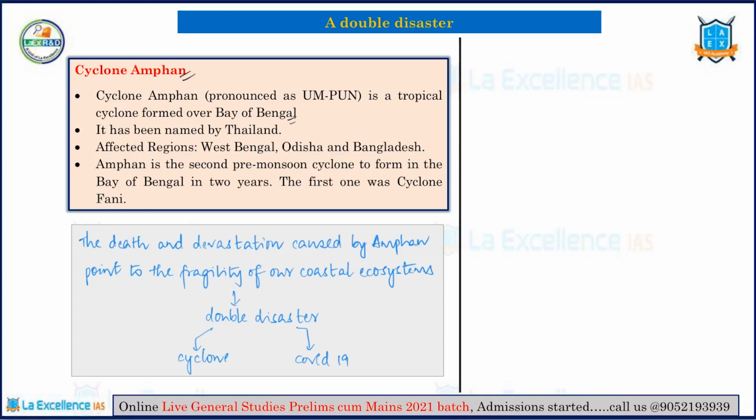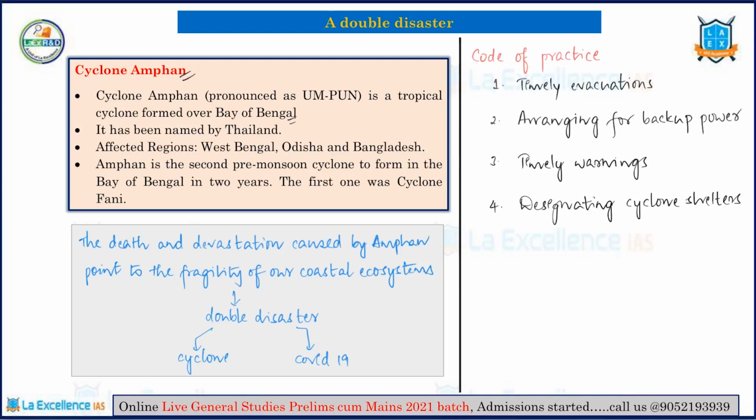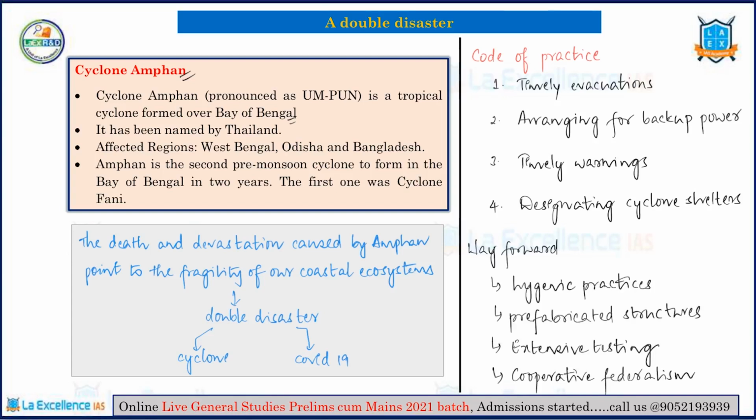But we have a good amount of rules which tell us to the dot what is to be done. For example, there is something called a code of practice, which has to be followed during a storm. It has a certain set of measures that have to be taken. Firstly, you have to immediately look forward to evacuation. The second thing you have to do is arrange for backup power. The third thing is to warn the people in the vicinity that there is an incoming cyclone and that they have to brace for impact.